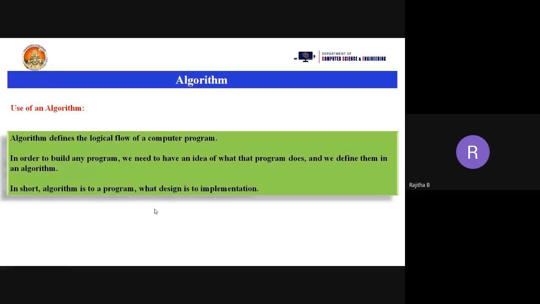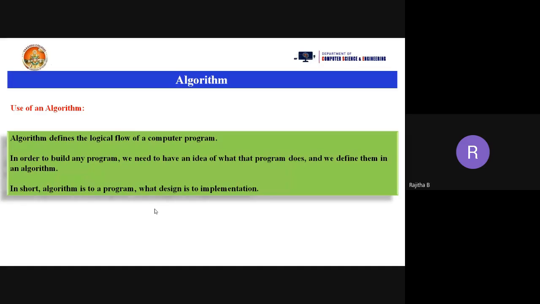In order to build any program, we need to have an idea of what that program does, means what the program consists of. How can we implement the program? What is the logic inside or behind that particular program statement? So we need to have an idea about what that program does, and we define them in the form of the algorithm. So that is the use of the algorithm.